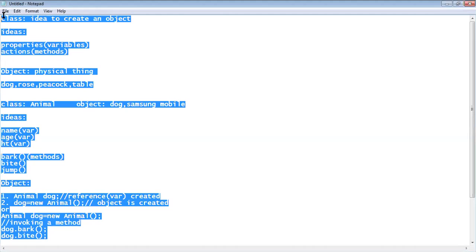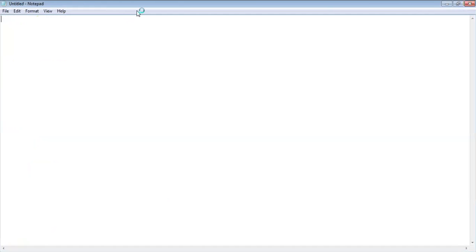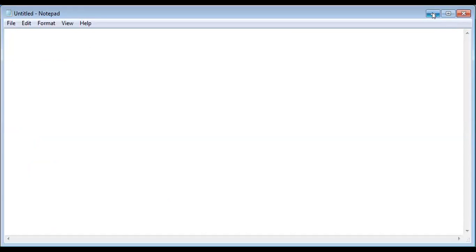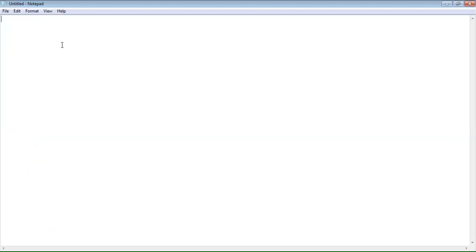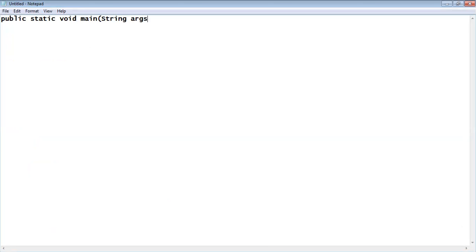Let me discuss it. Can you see the sharing of my Notepad? Yes, fine. See, public static void main. What is the meaning of this? See, public static void main, and inside that you write some code like this. Let me talk about this.